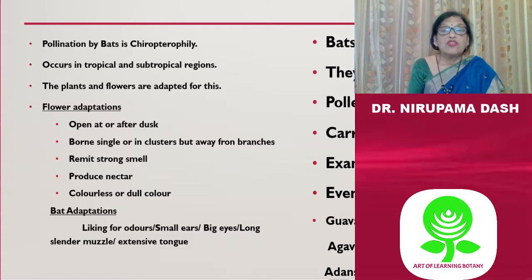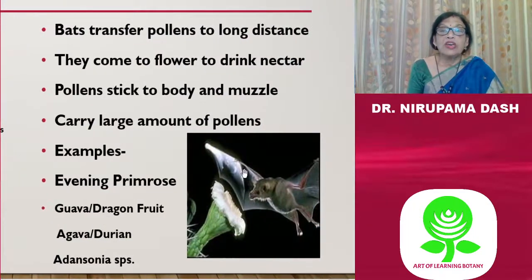And birds also have some adaptations. They like this odor, and they have very small ears and very prominent eyes, very long muzzles, and also a long tongue. Birds transport pollen over long distances. They come to the flower to drink nectar. Actually, they are carnivorous, but for a supplement sugar diet, they move from one flower to another to drink nectar.